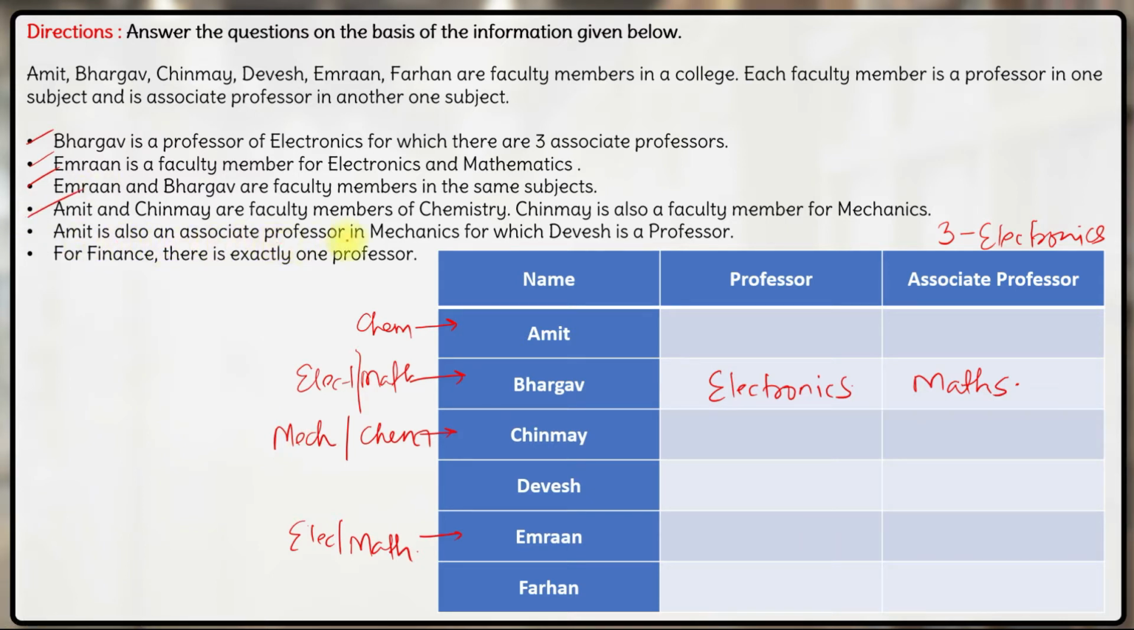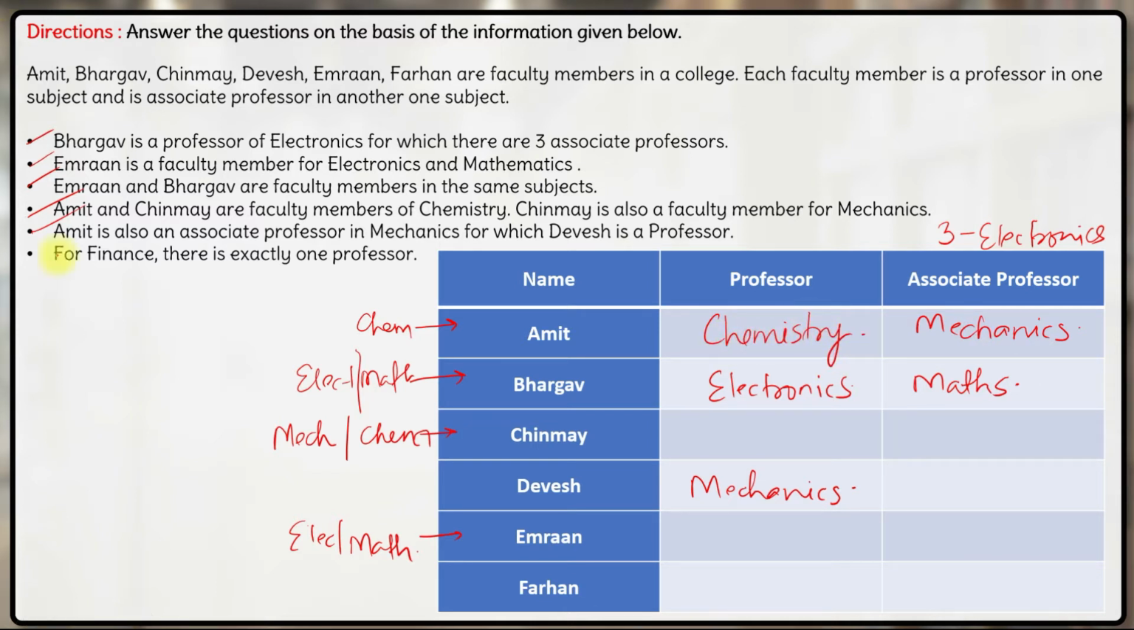Amit is also an associate professor in mechanics, for which Devesh is a professor. Okay. Amit is an associate professor in mechanics. Or rather, sorry, Amit is an associate professor in mechanics, for which Devesh is a professor. So Devesh is a professor in mechanics. So this is mechanics over here. Fine. This point is also done. So we know Amit is a faculty member in chemistry also, right? So if he's an associate professor in mechanics, that means he's a professor in chemistry.